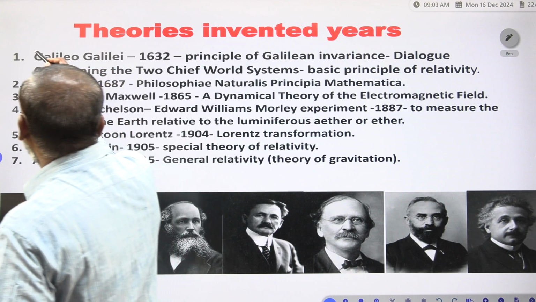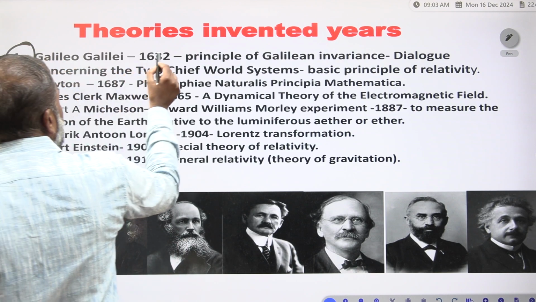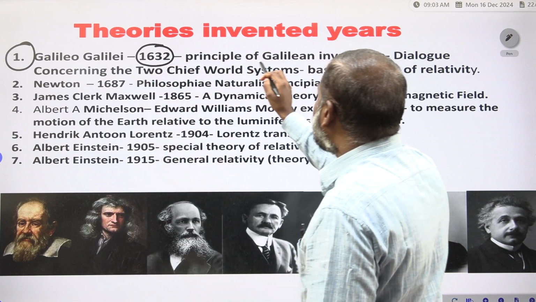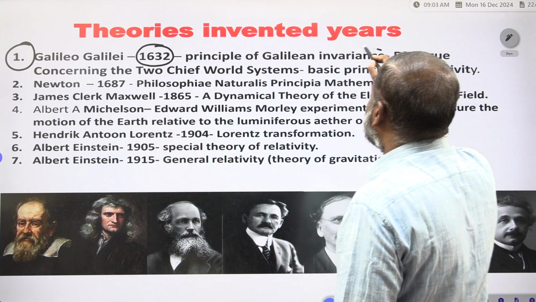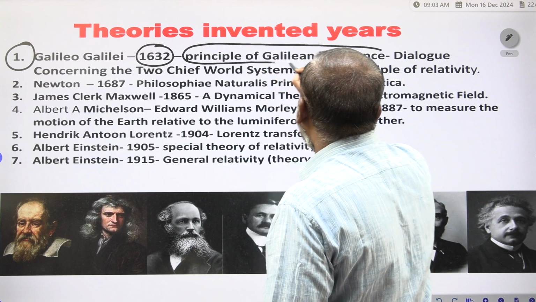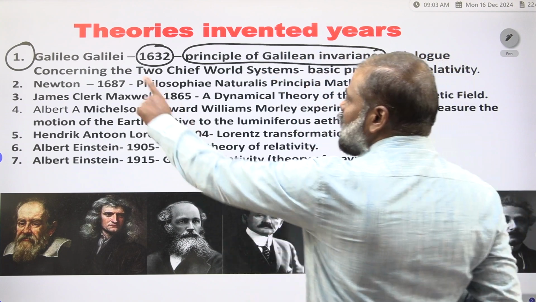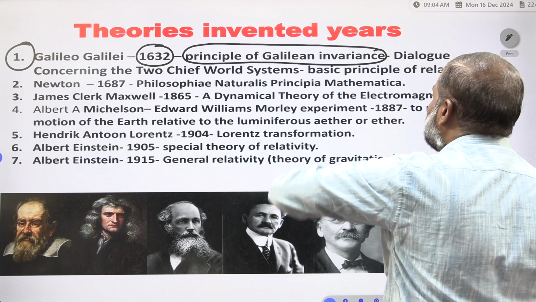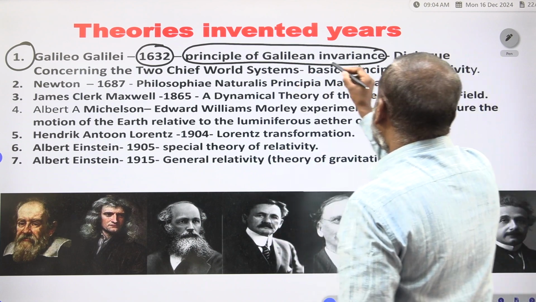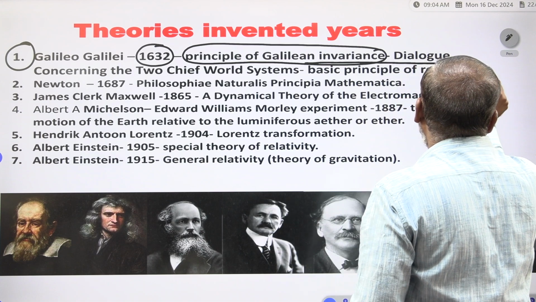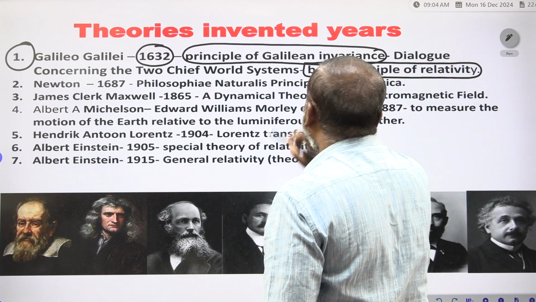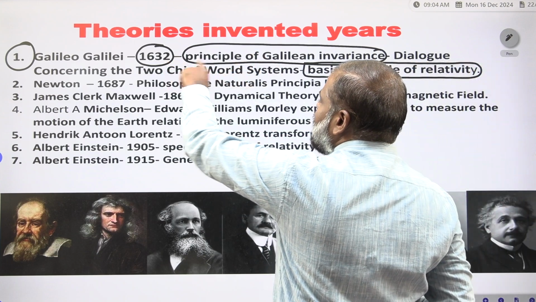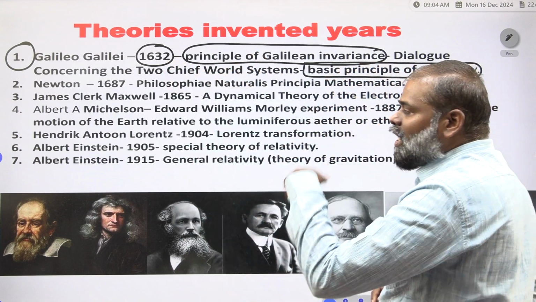The first one is Galileo Galilei. In 1632, Galileo Galilei gave the principle of Galilean invariance. He wrote one book, The Dialogue Concerning the Two Chief World Systems, and introduced the basic principle of relativity. Who introduced the basic principle of relativity? Galileo Galilei, in 1632. After that, Newton came.